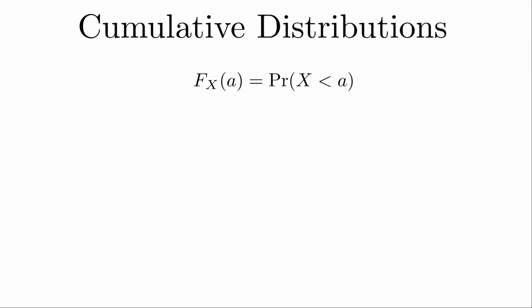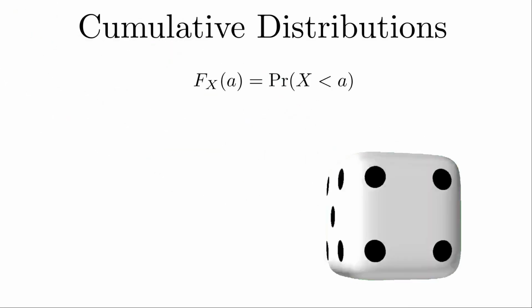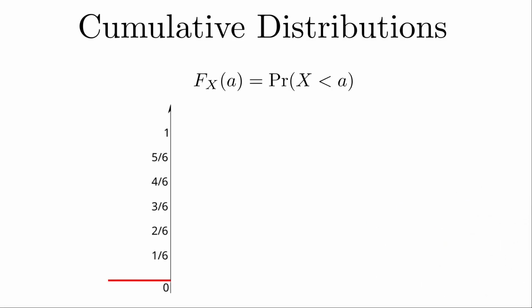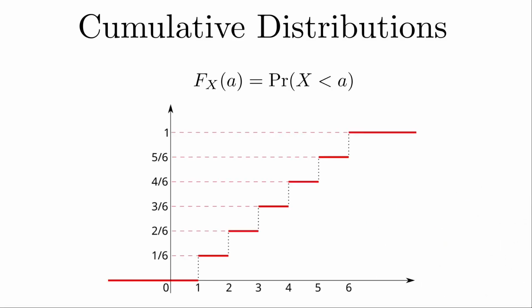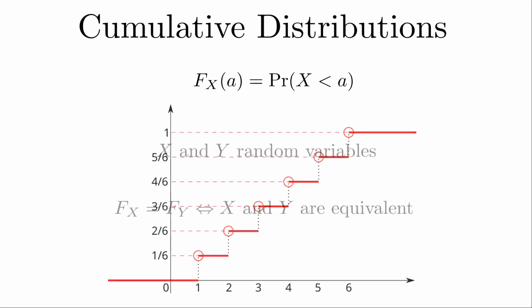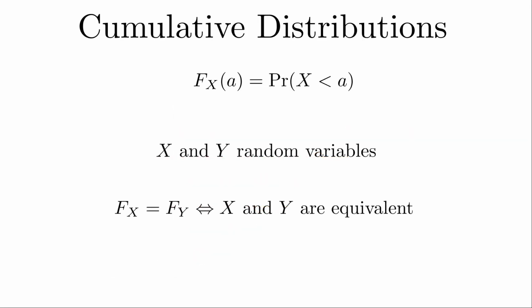So if X is the result of a dice roll, its cumulative distribution looks like this, with the function increasing by 1/6 at each of the possible outcomes. What will be important in our problem is that two variables with the same cumulative distribution are equivalent, even if they originate from completely different experiments.